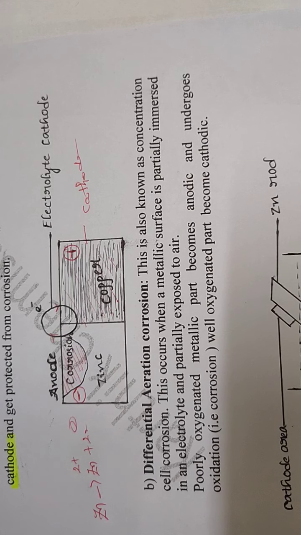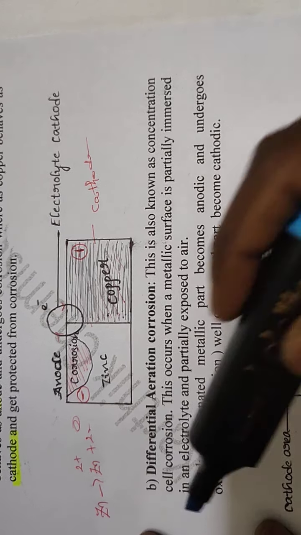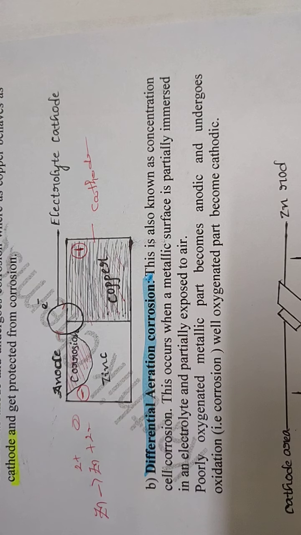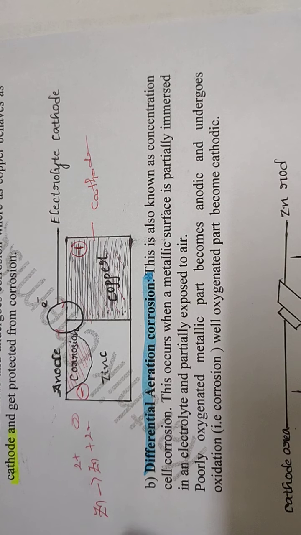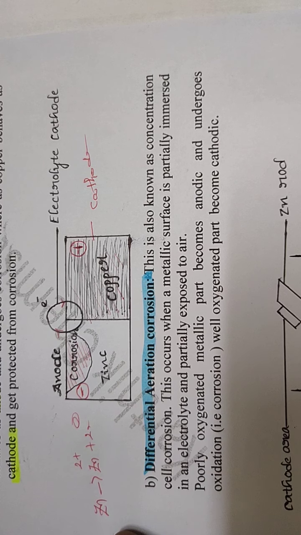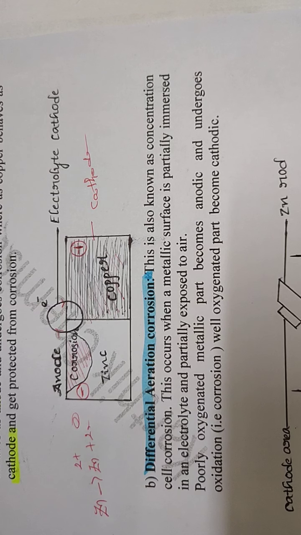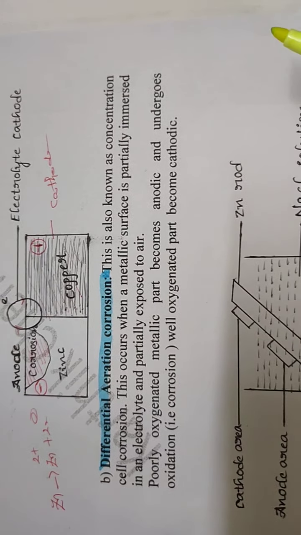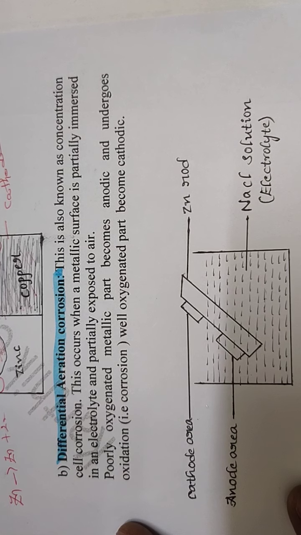And then differential aeration corrosion. The name itself says that there is a difference in the aeration. Aeration means air supply. See the diagram here.